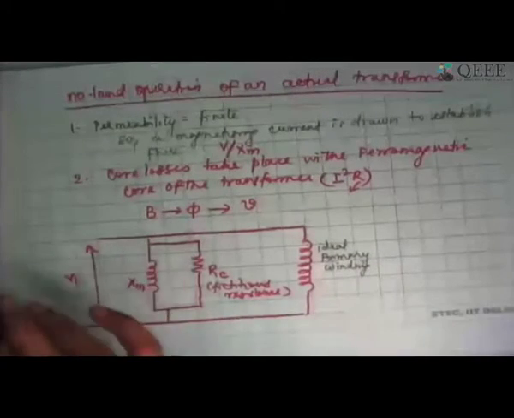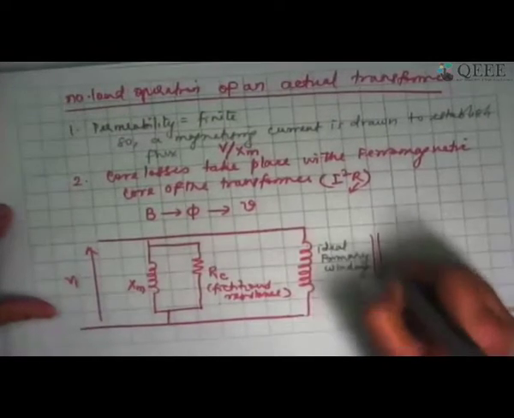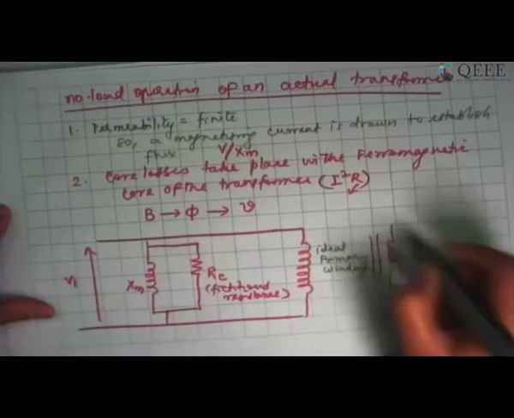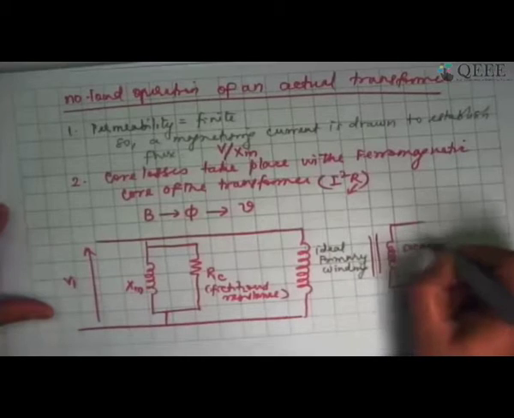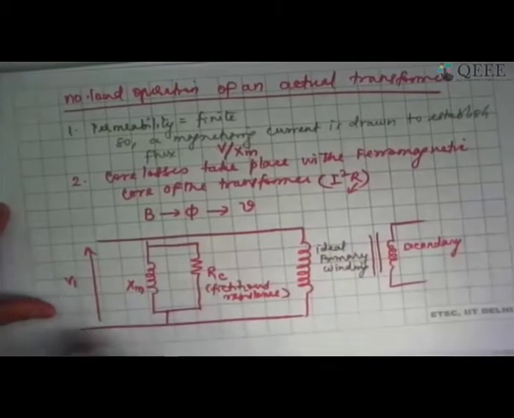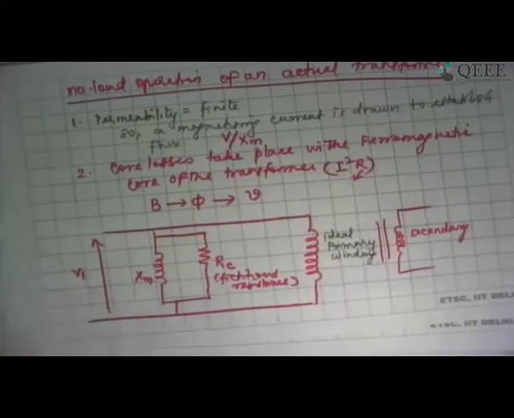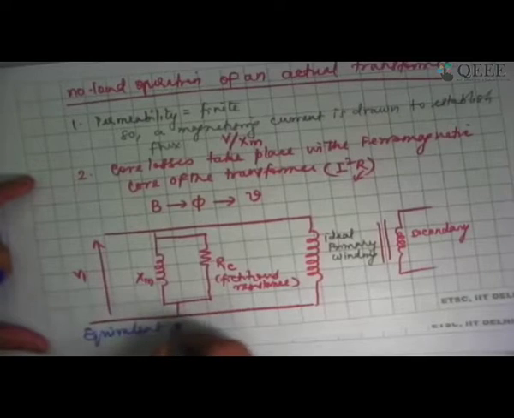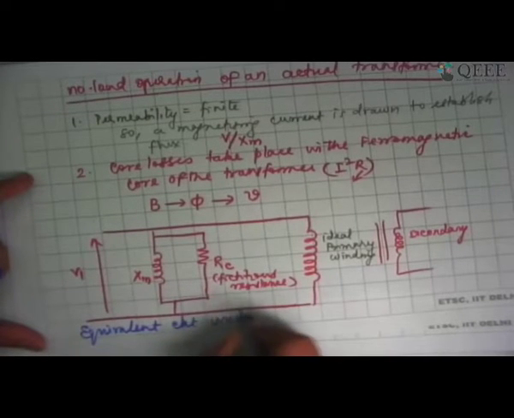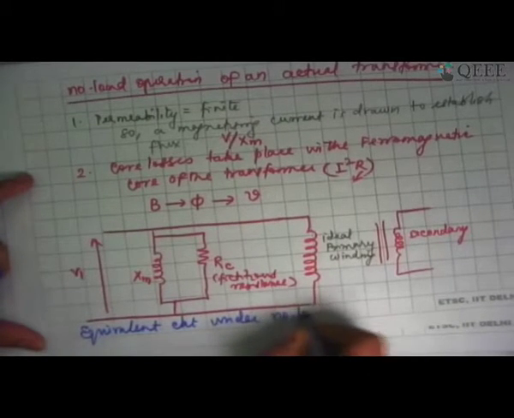Now I will have, of course, the core and the secondary. Right? So this is the secondary. So this is the equivalent circuit under no load condition.